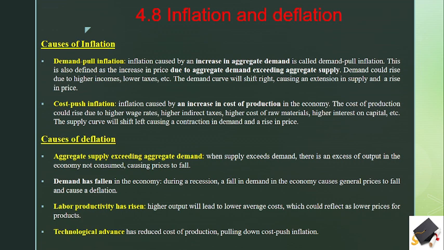Now what are the causes of inflation, and then the causes of deflation. Causes of inflation: demand pull inflation, when people demand more. Inflation caused by an increase in aggregate demand is called demand pull inflation, meaning an increase in price due to aggregate demand exceeding aggregate supply. When demand goes high compared with supply, what does it mean? The first cause of inflation is known as demand pull inflation. When demand increases, inflation increases.